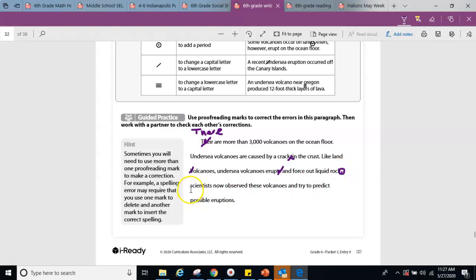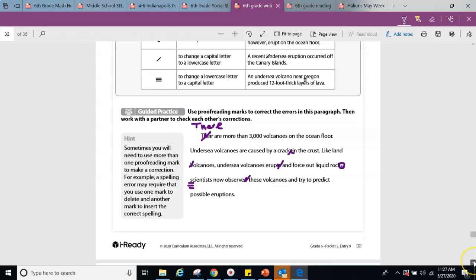Scientists now, scientists, beginning of a sentence, should be capital. Scientists now observed these volcanoes. Well, if they're doing it now, they didn't observe it. They didn't do it in the past tense. So scientists now observe these volcanoes and try to predict possible eruptions. Great. We are done there.